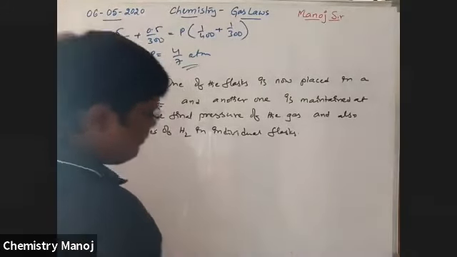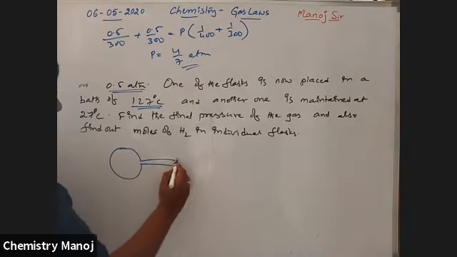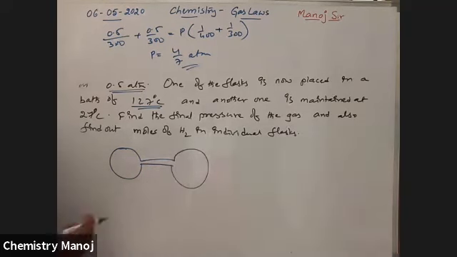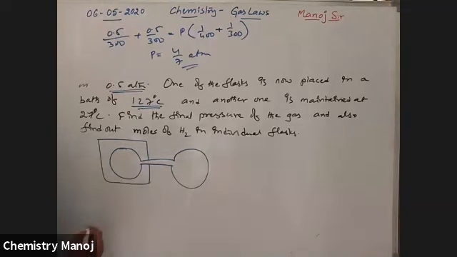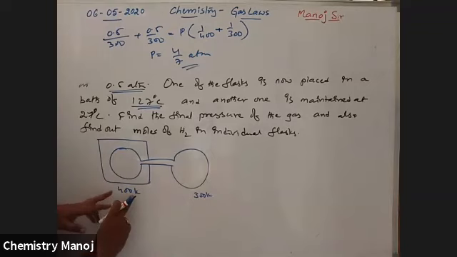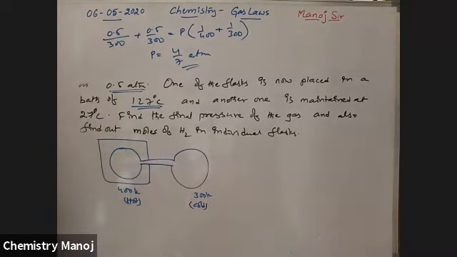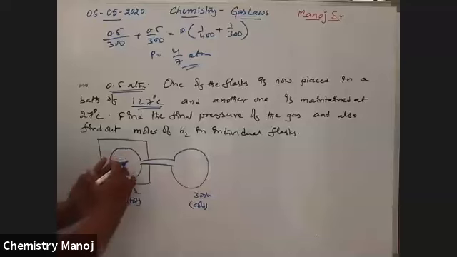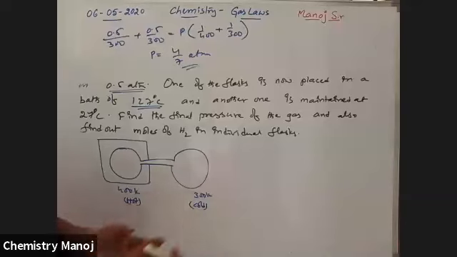So after connection, see here, this bulb is connected to another bulb of the same volume. It is placed in a water bath. Because of that, it is at 400 Kelvin, and the other is at 300 Kelvin. So that means it is a hot condition, and when compared to this one, it is cold. Because of heating, some moles of gas are transferred there. As temperature increases, escaping automatically takes place.